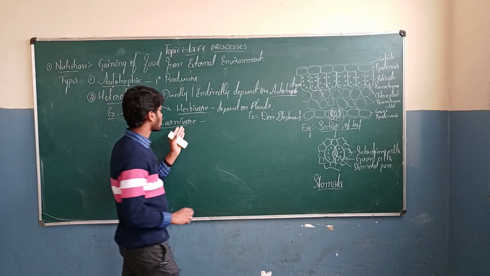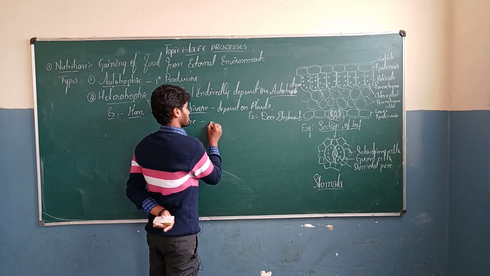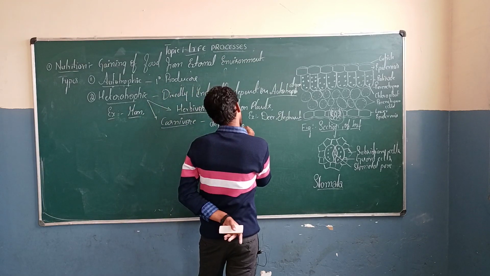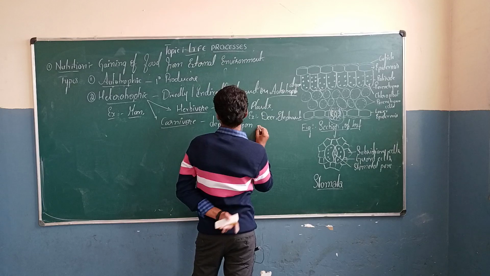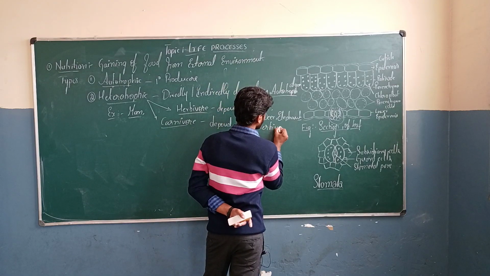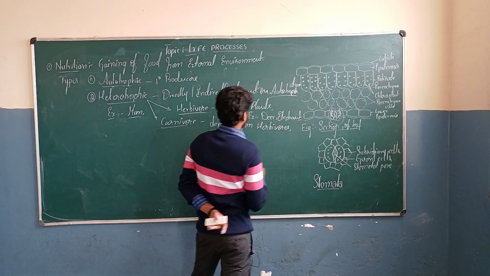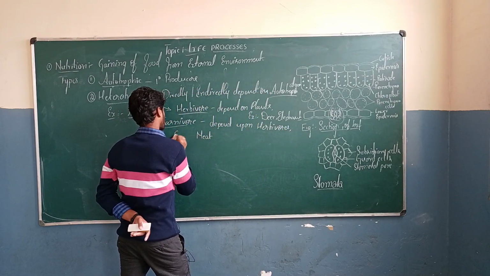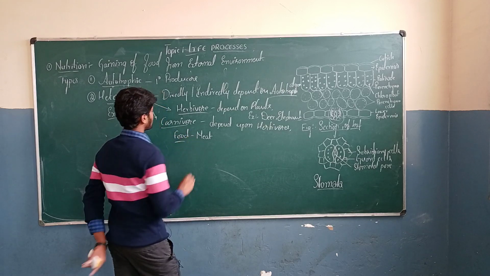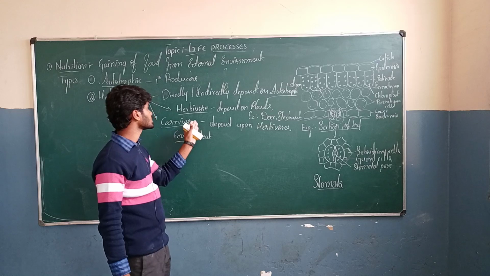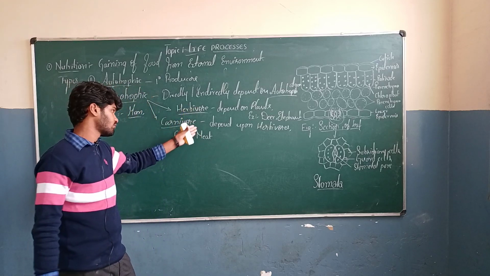Next one is carnivorous organisms. These carnivores depend upon herbivores. Their food is meat. Food eaten by these carnivores is meat. Somehow these carnivores depend upon herbivores for their food.